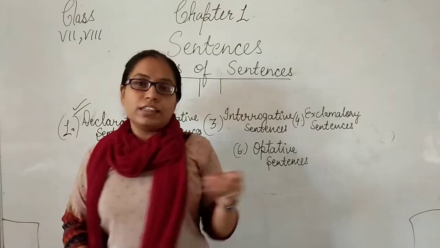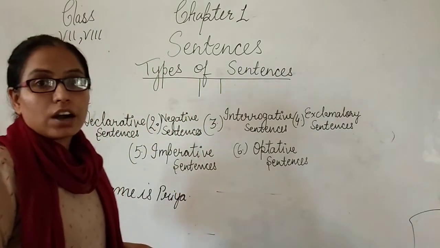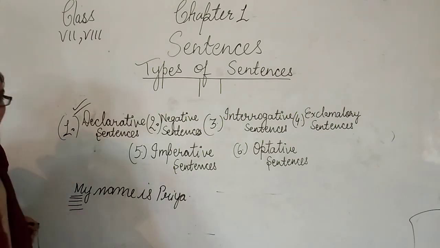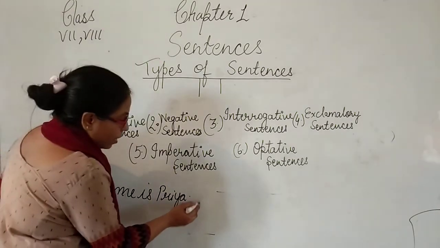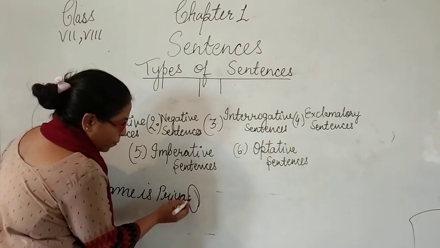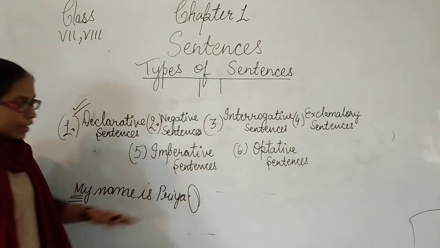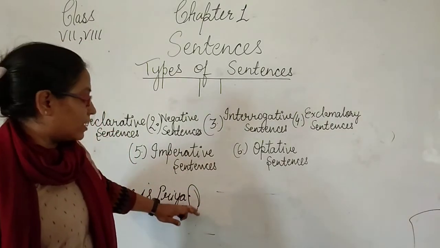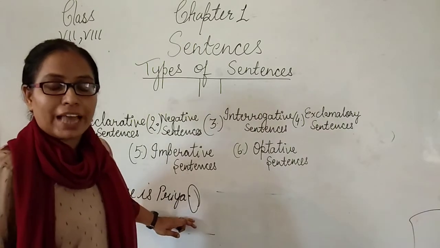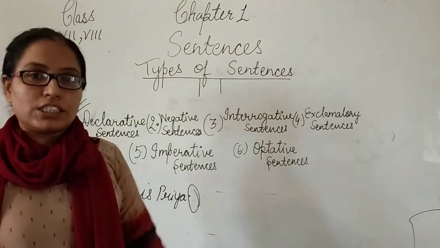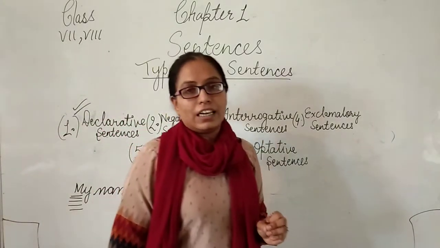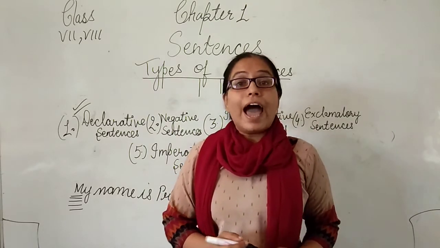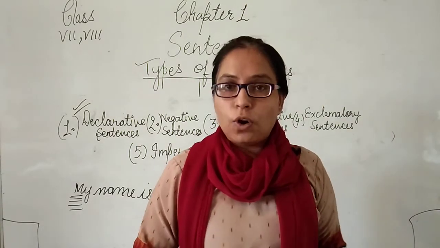So to identify a declarative sentence, the first recognition is that the sentence always begins with a capital letter and ends with a punctuation mark. What type of punctuation mark is here? Full stop. In English grammar we also call it a period. In some books you can find this full stop under another name, that is period. So the identification of the declarative sentence is that it is a simple statement that begins with a capital letter and ends with a full stop. I hope you get it.